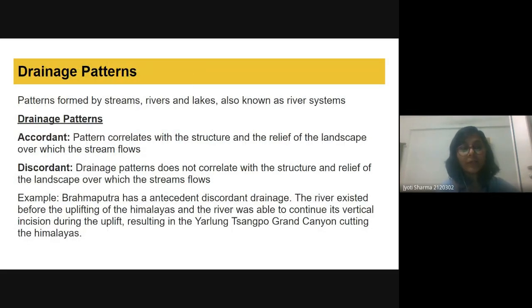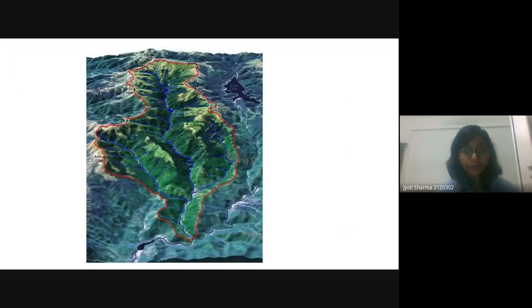Let's talk about the drainage pattern. What kind of patterns are being created by the streams, rivers, or lakes, also known as the river system? We have basically two types of drainage pattern. Let's see this image.